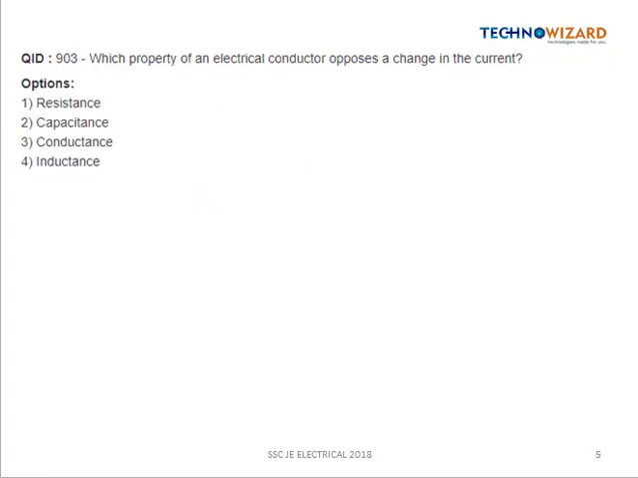Next question is, which property of an electrical conductor opposes a change in the current? So it is not the resistance, because resistance opposes the flow of current, but the inductor or the inductance opposes the change in the current, because we know that if we have to change the current suddenly, we require infinite voltage, because the voltage across the inductor is given by L di by dt.